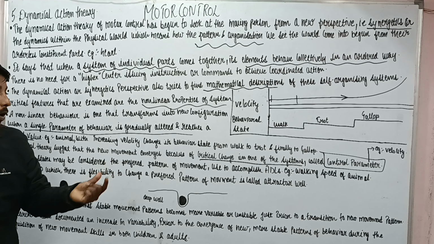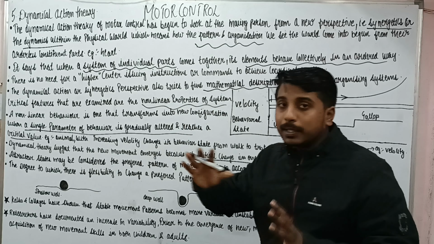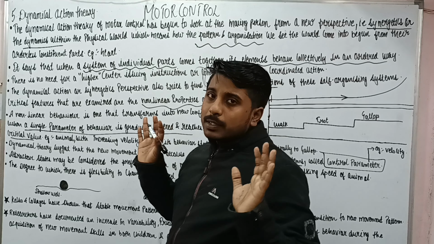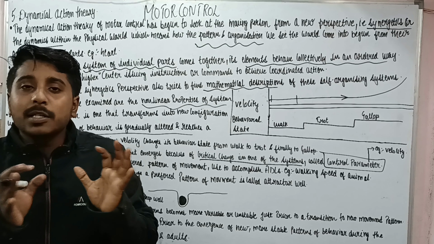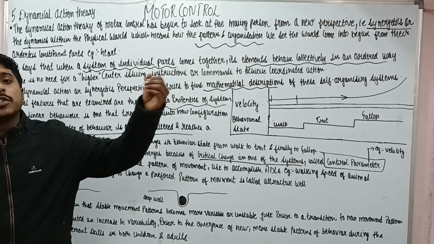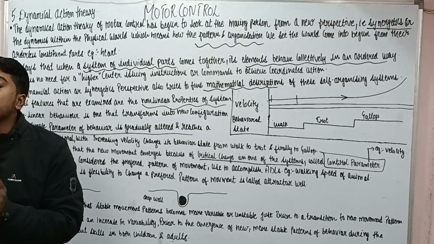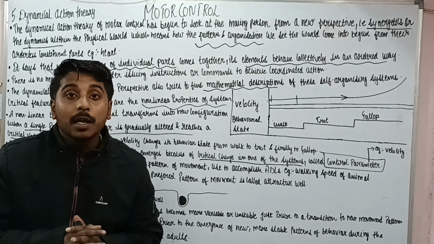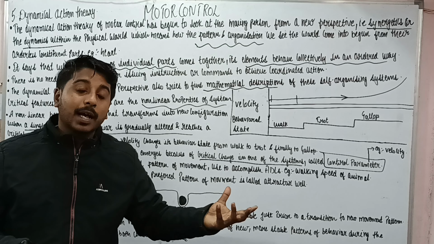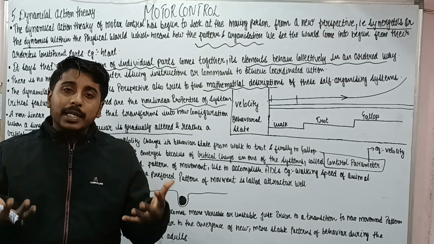Attractor state may be considered as the preferred pattern of movement which is used to accomplish ADL. After this we need to understand two more terms about the dynamical action theory. First of all is the attractor state. In simple words, attractor state is the most convenient pattern of movement which is done to achieve a particular ADL, and this attractor state changes with different tasks. Different tasks have different positions or movements which are very easy for us.